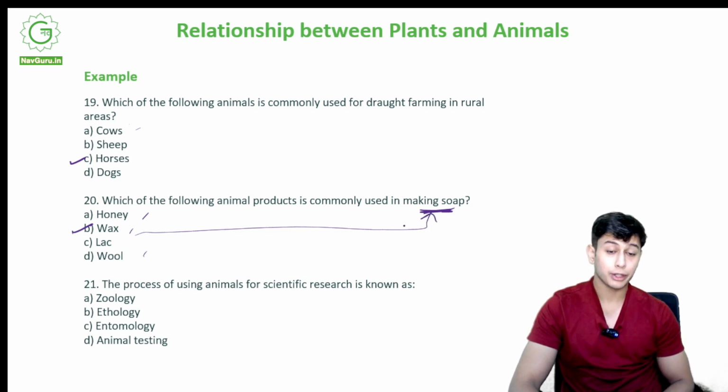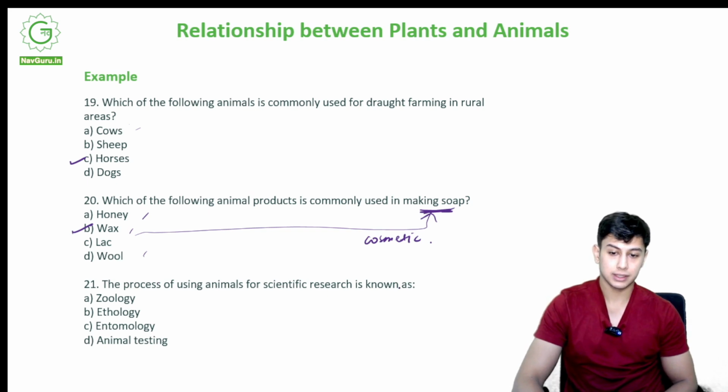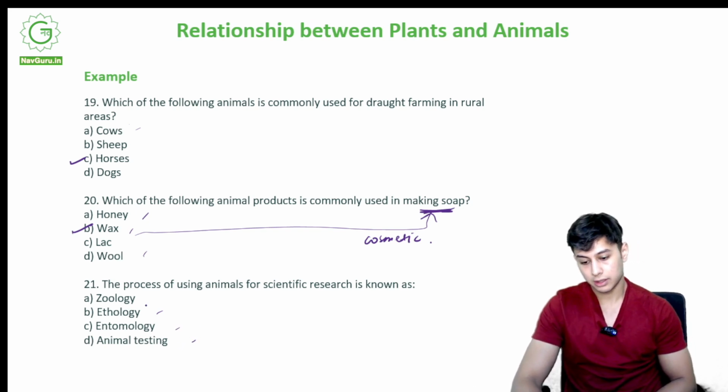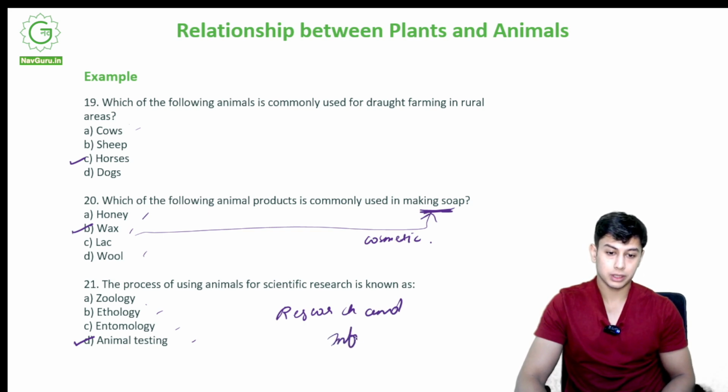The process, I told you, cosmetic things to put on the body. The process of using animals for scientific research is known as zoology, ethology, entomology, or animal testing. The correct option is D, animal testing, for research and information purpose.